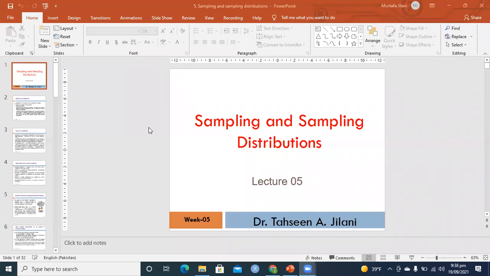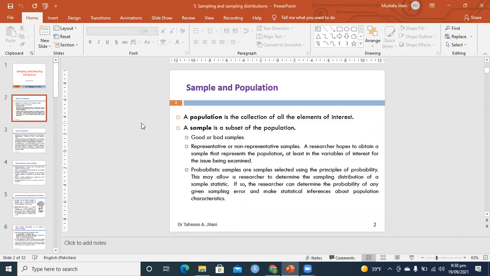So today is week 5, and today we will study what sampling is and what is meant by sampling distribution, and why it is important in our statistical analysis and any other field. From the word sample, sample means a small portion of a big population. For example, I define these definitions briefly.